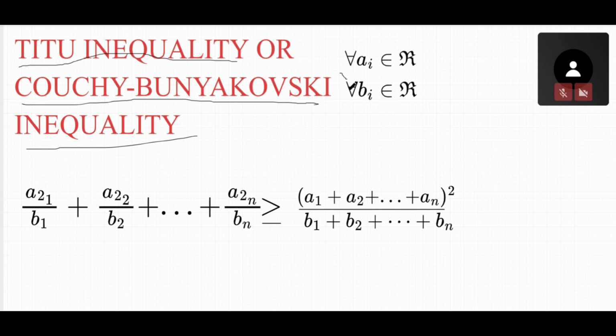First, let's say that any a's are real numbers and any b's are real numbers, then this will be correct.